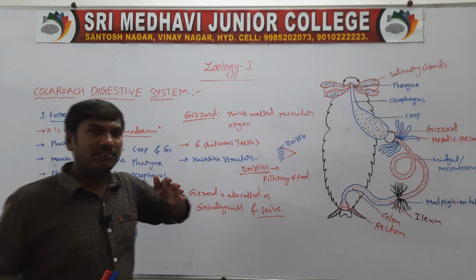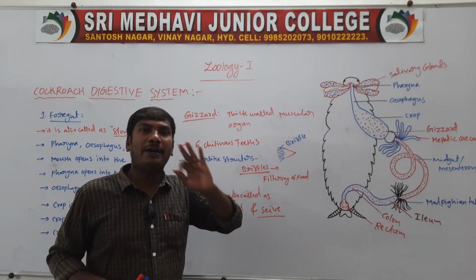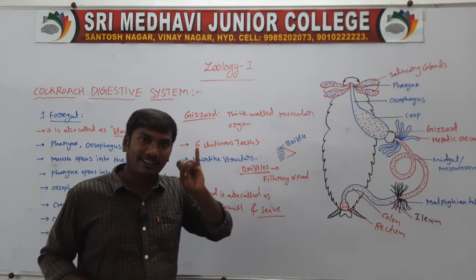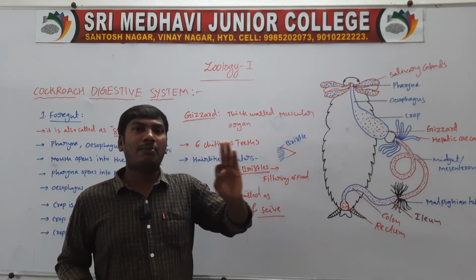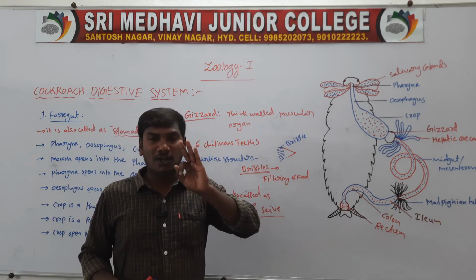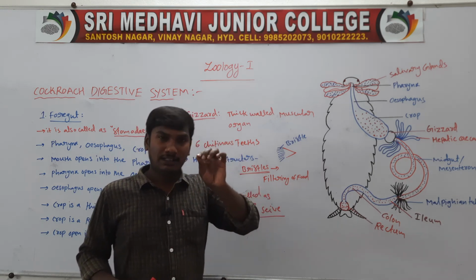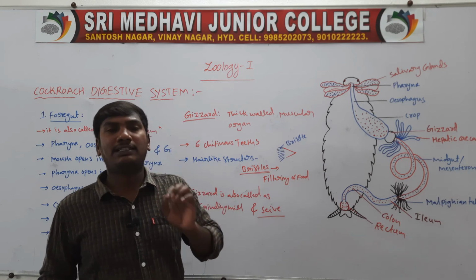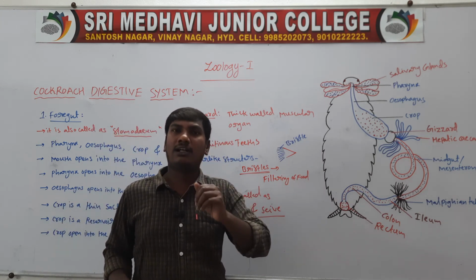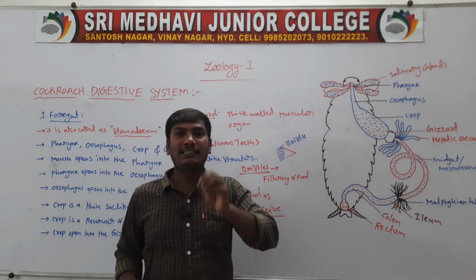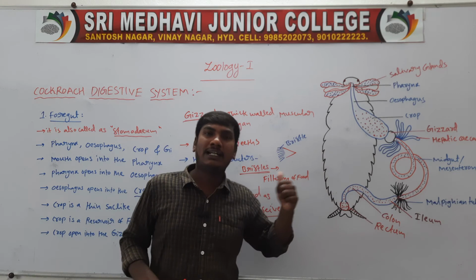The first one is the foregut. The foregut contains the pharynx, esophagus, crop and gizzard. The mouth opens into the pharynx, the pharynx opens into the esophagus, and the esophagus opens into the crop. The crop is a thin-walled sac-like structure, which is the reservoir of the food materials. The crop opens into the gizzard. The gizzard is a thick-walled muscular organ. It contains 6 chitinous teeth, meaning the teeth are formed by the protein chitin.